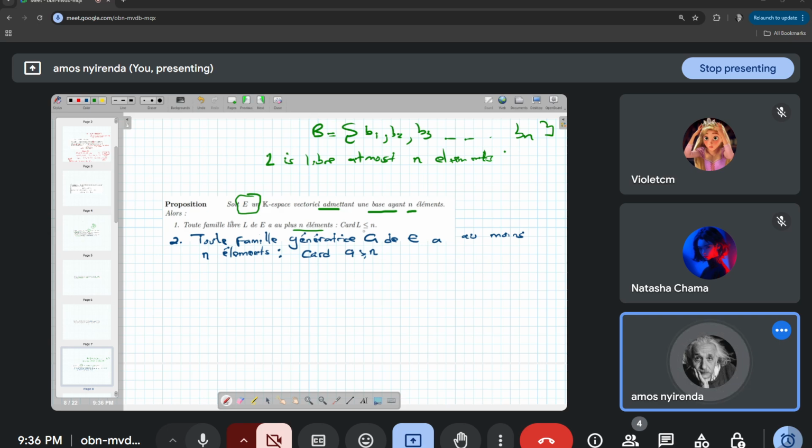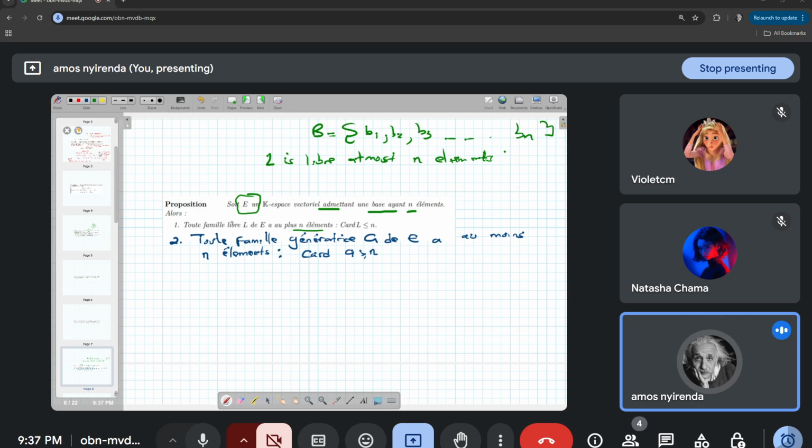If I have n plus 1 elements, then that family of vectors cannot be libre, because the base has n vectors, and if the family L has to be libre, then the maximum number of elements it can have is n, which is equal to the number of elements in the base. We used it when solving the problem on le rond.